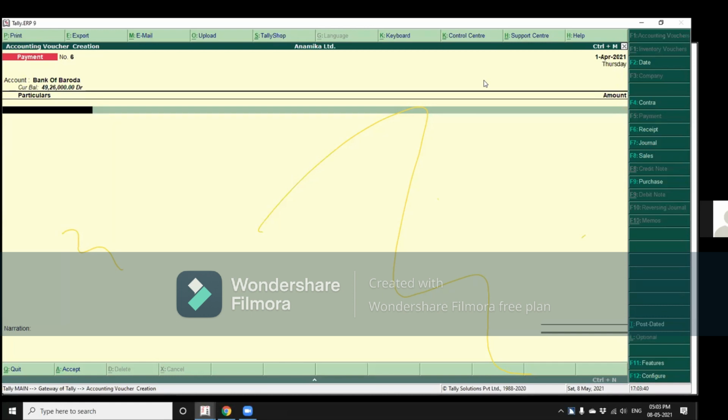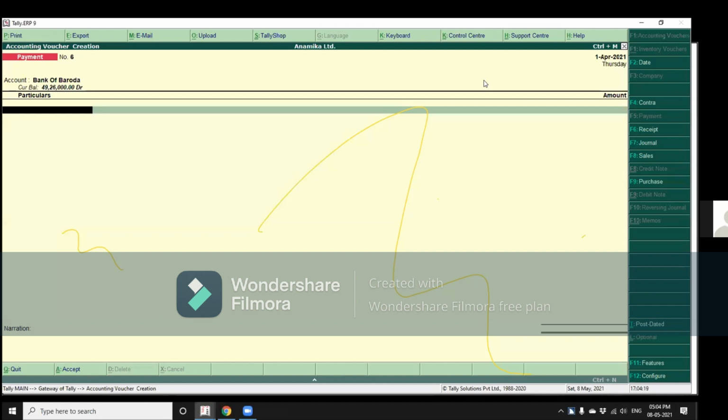Sir, these keystrokes, what you have said, that will work only when we are in the vouchers, right? Yes. This list of accounts will appear only when you are inside a voucher, because unless you're inside a voucher, Tally does not know what you want to do. When you open a contra voucher, Tally knows that you want to do something with one or more cash and bank accounts. That is why it will then show you all.